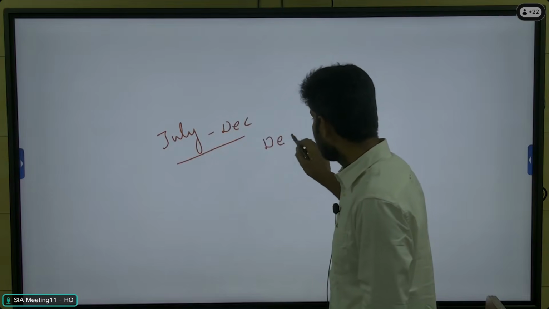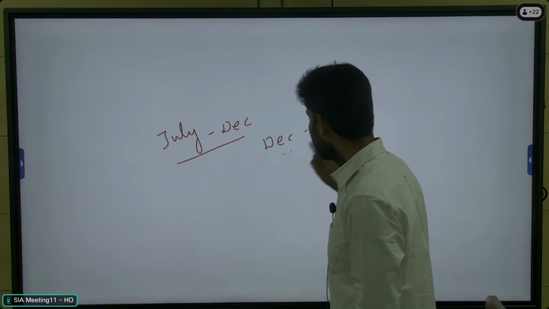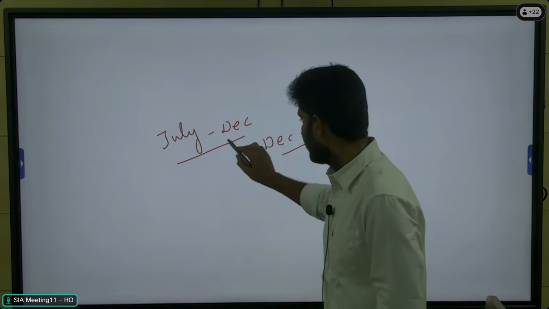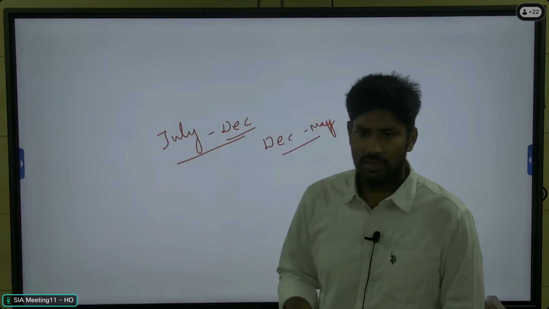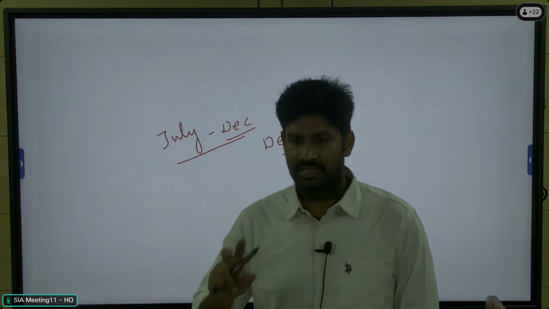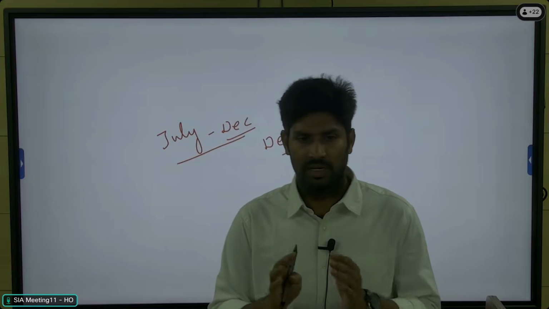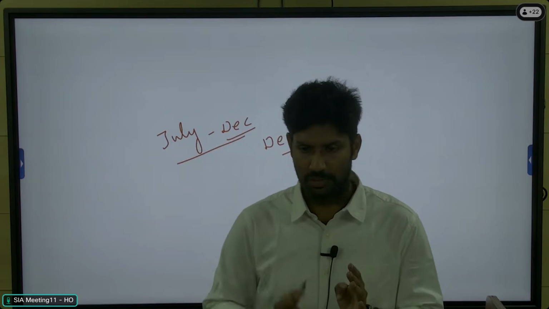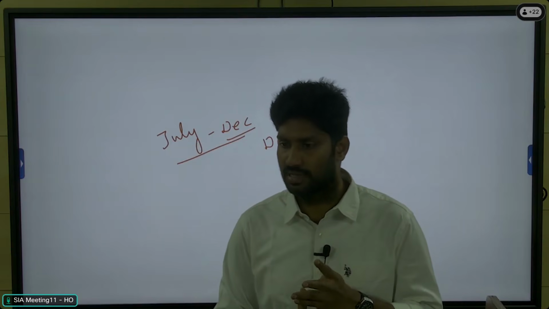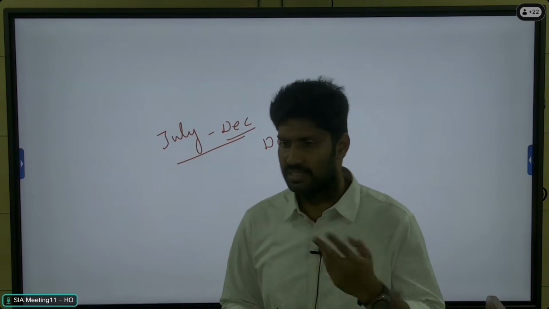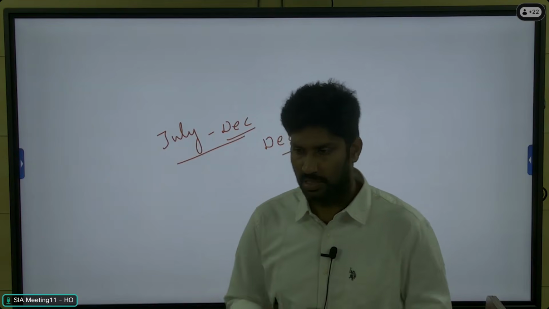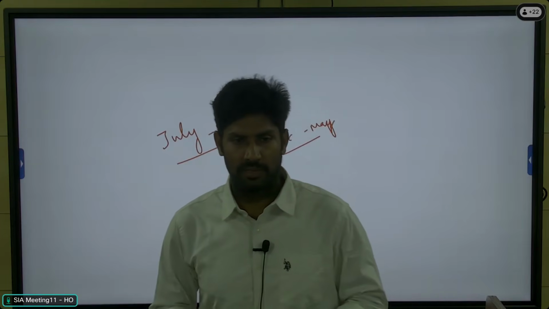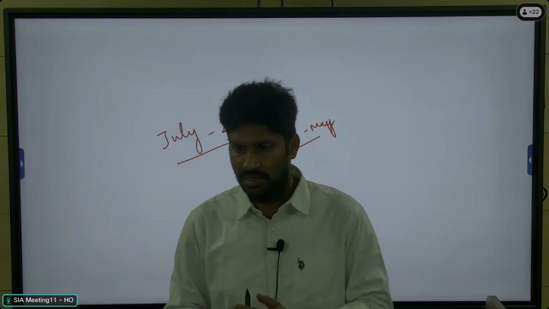From December to May, you should focus on the prelims area and the CSAT, the GS prelims and the CSAT. So till December, you have time. During our classroom program, you have to cover the syllabus on a regular basis based on the time availability. Suppose you're getting 4 hours in a day for your own study, then you have to allocate 2 hours for the optional subject and the remaining 2 hours for the GS area. During the initial period, you need to give more weightage to the optional subject because you should complete the optional paper before December, at least 80-90%.